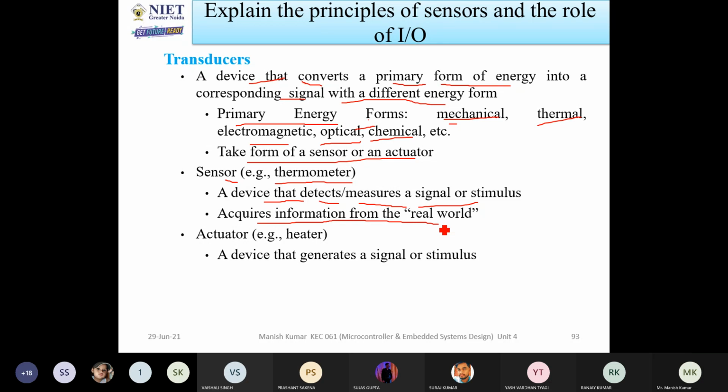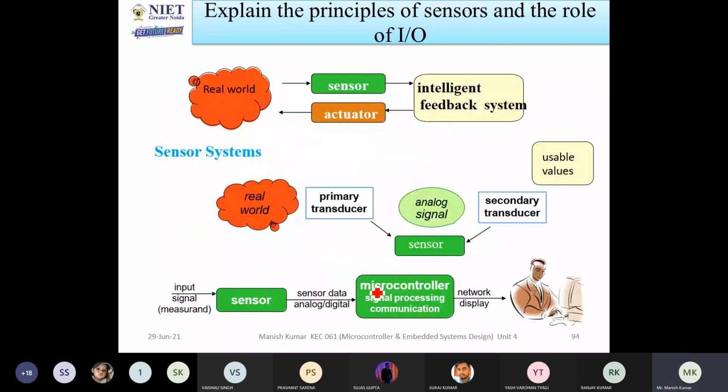Now if we are talking about actuators, what will actuators do? I have considered a heater as an example. Actuators are mostly used as output devices. In a heater, the electrical signals will be converted into heat energy. Correct. So an actuator is a device that generates a signal or stimulus. This heater will be generating heat energy. So always remember, a sensor is used as an input device and an actuator is used as an output device in all cases.